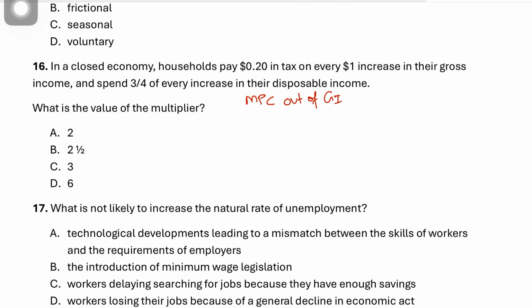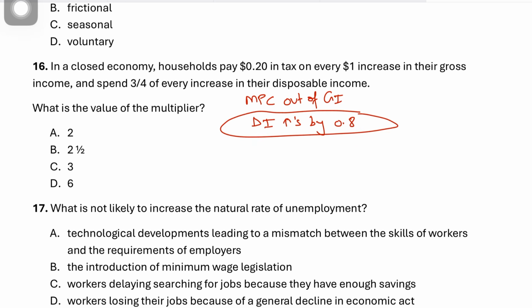The question is saying for every $1 earned, 0.2 is paid in tax. So if 0.2 is paid in tax, disposable income increases by 0.8. For every $1 increase in gross income, disposable income would go up by 0.8 because 0.2 is taxed.